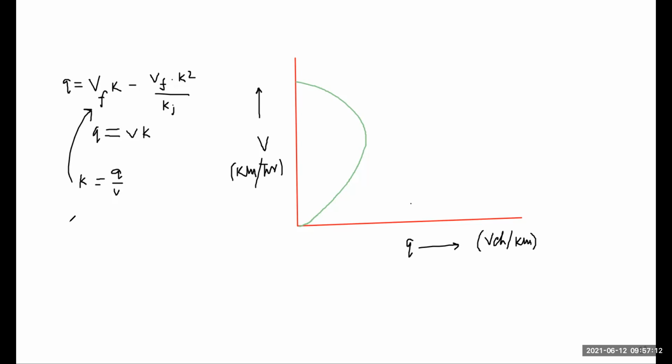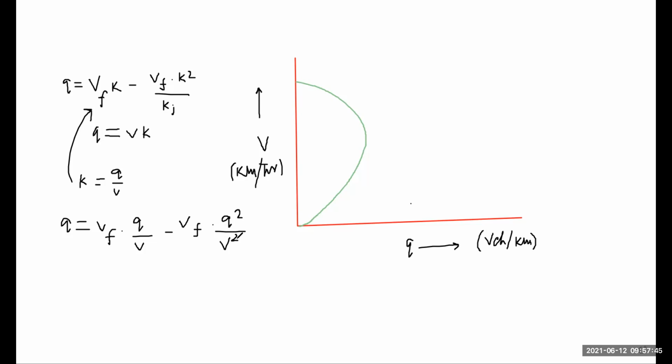So we get Q is equal to Vf dot Q by V minus Vf dot, if we put the value of K as Q by V, we get Q square by V square by Kj.